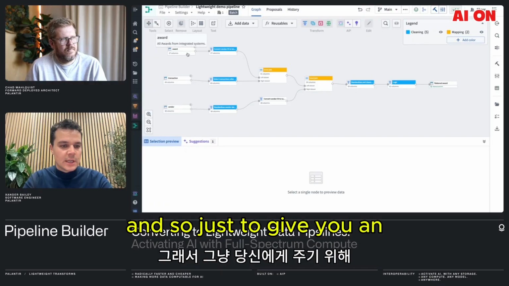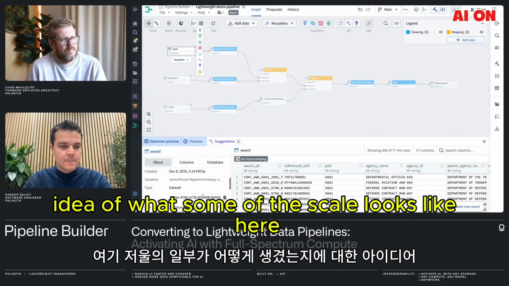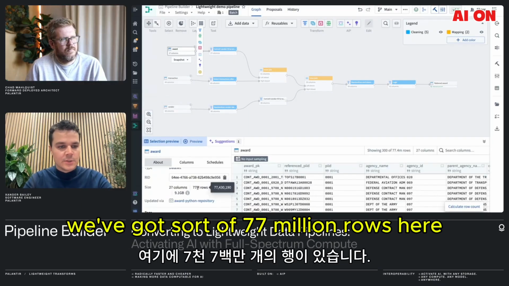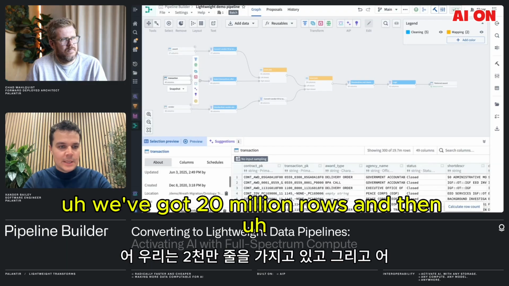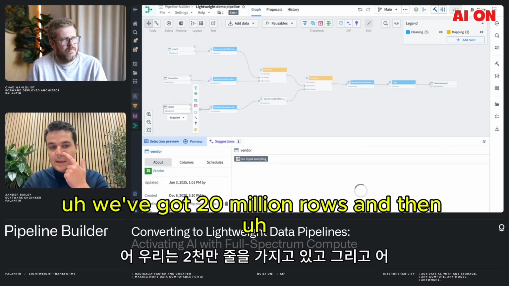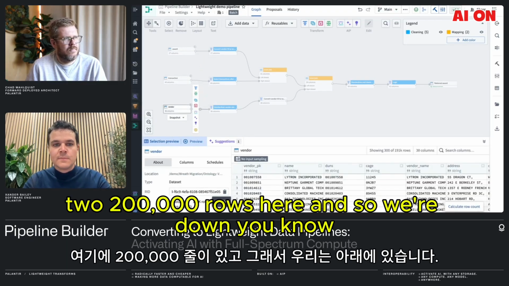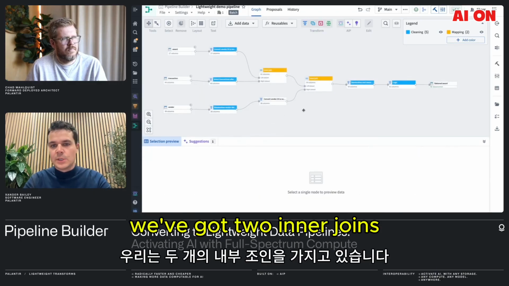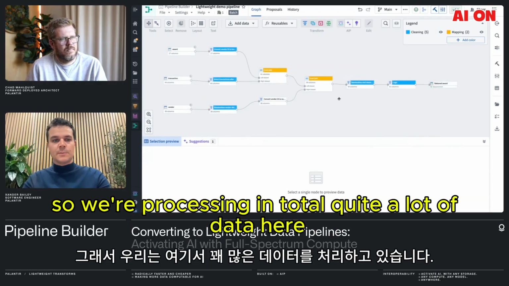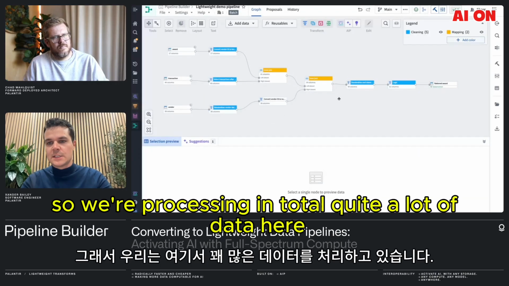Just to give you an idea of what the scale looks like here, we've got 77 million rows here, 20 million rows, and then 200,000 rows here. We've got two inner joins, so we should get a lot of matches. We're processing in total quite a lot of data here.